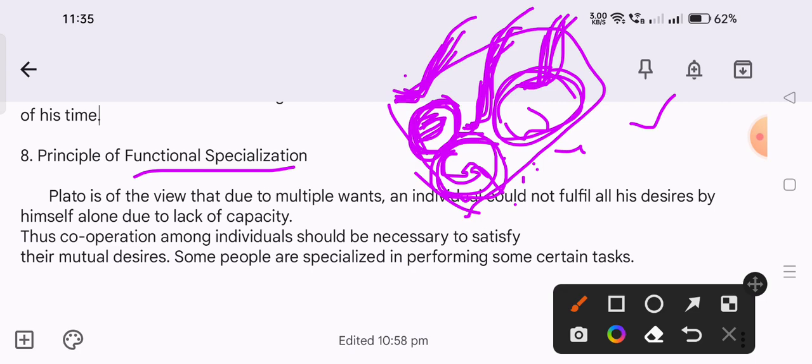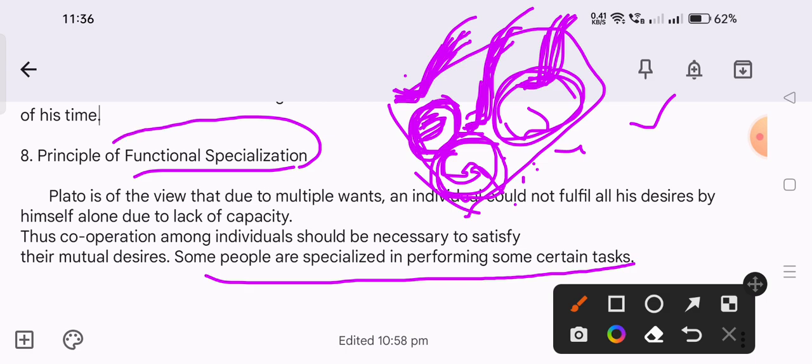Some people are specialized in performing certain tasks: the philosopher has his own capacity, the guardian class its own, and the working sections their own. So they will perform only these specializations. That's why functional specialization is very important. This concept was explained by Plato in his ideal state.